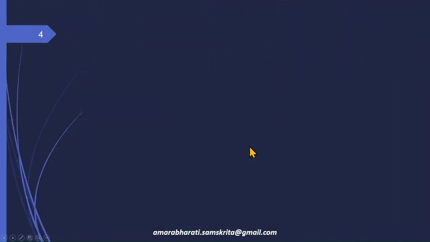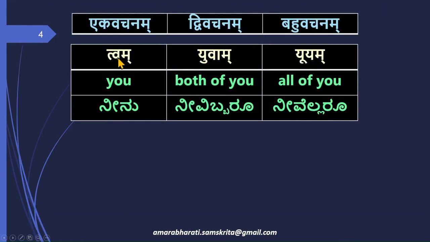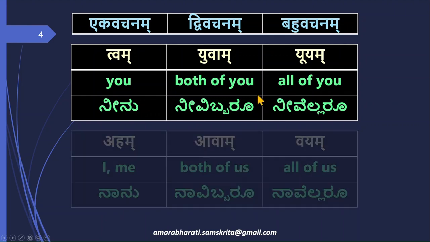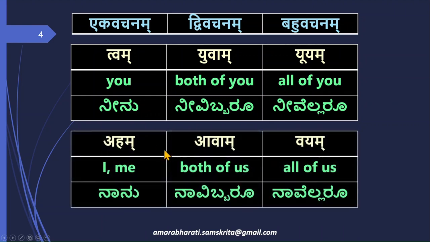Now a few more examples. Tvam, Yuvam, Yuyam. Tvam is you in singular, Yuvam is both of you, and Yuyam is all of you. So this is irrespective of masculine or feminine. Next, Aham, Avam, Vayam. Aham is I or me, Avam is both of us, and Vayam is all of us. Again, irrespective of masculine, feminine.